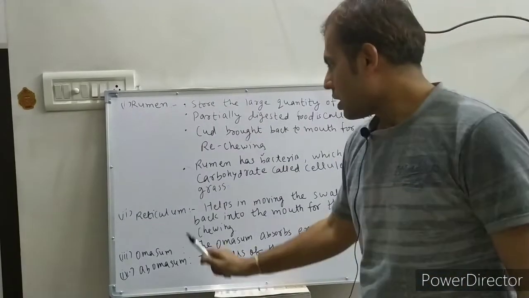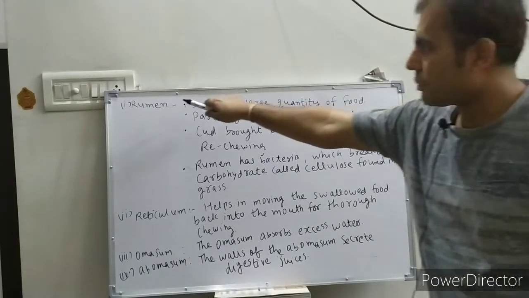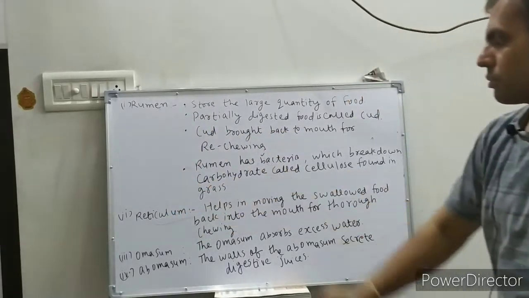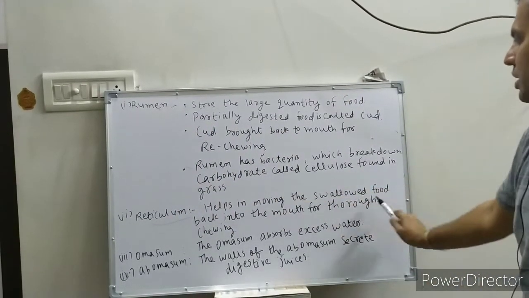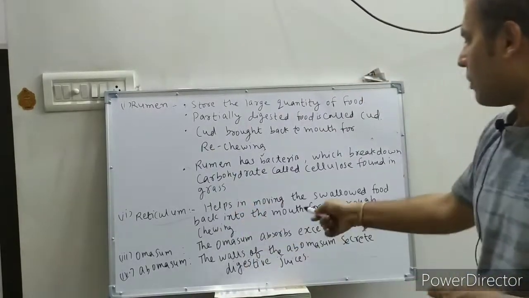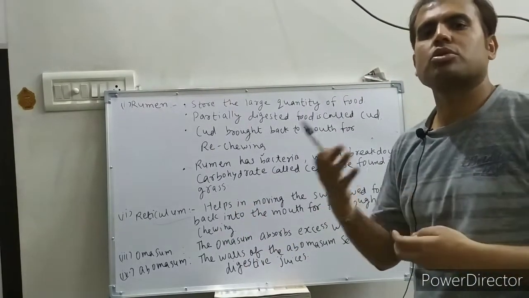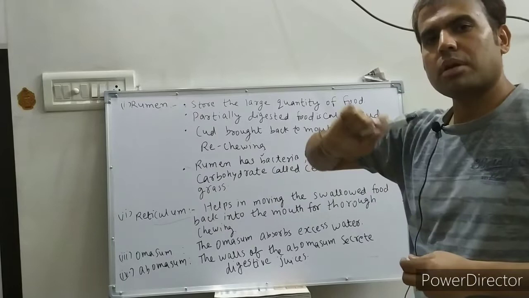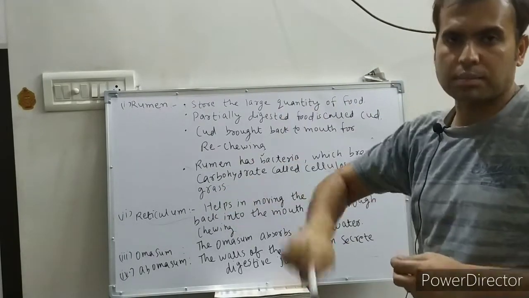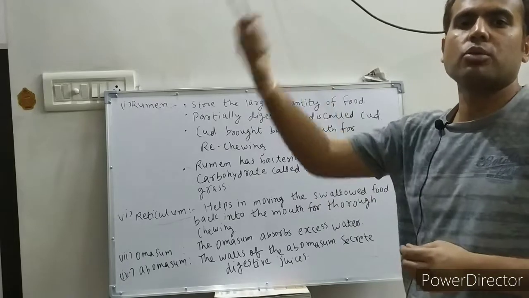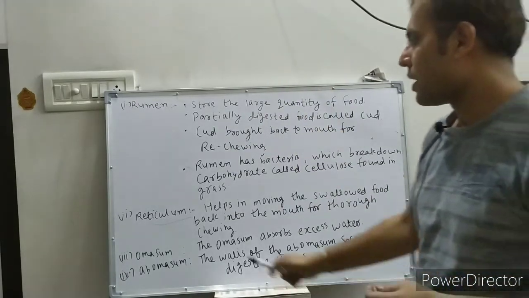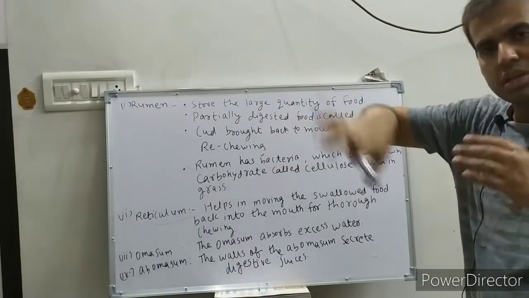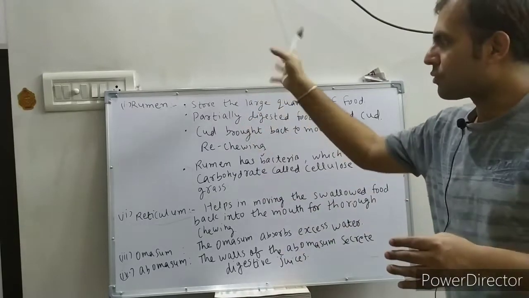Now after the rumen chamber, the food is sent to the reticulum, which helps in moving the swallowed food back into the mouth for thorough chewing, the process of rechewing. After reticulum helps to send the food back to the mouth for rechewing, the food is swallowed again.